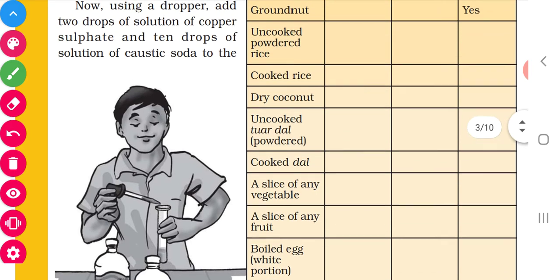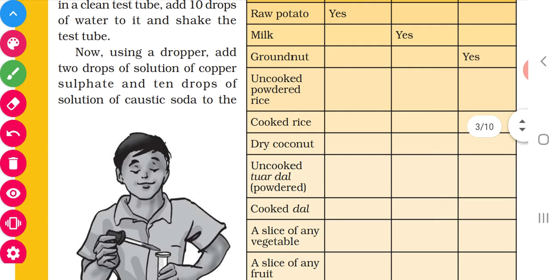For testing protein, we need 2 solutions. The first solution is copper sulfate, the second solution is caustic soda. Okay, so what do we have to do? To the food item, we have to add 2 drops of copper sulfate and 10 drops of caustic soda.